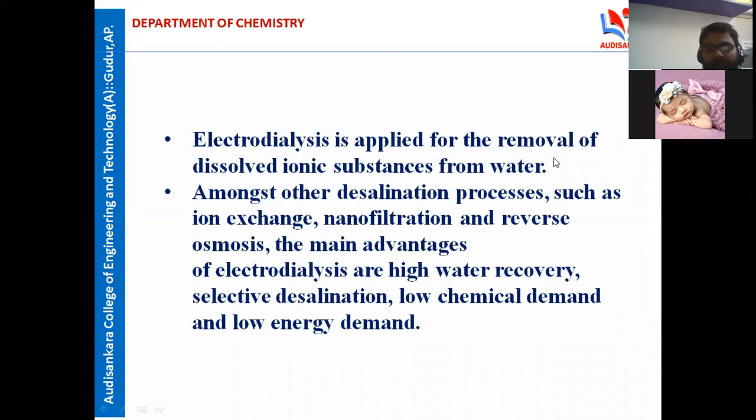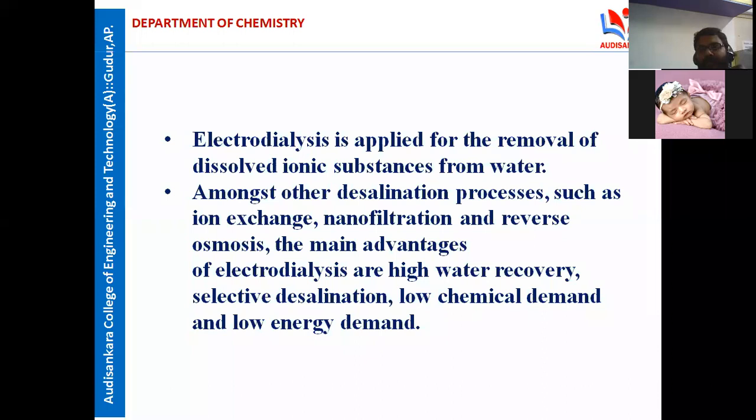Okay, I will repeat again. What is the basic principle? This is an electrochemical process. The charged particles, cations or anions, pass through the ion selective membranes and are attracted by a strong electric field with the electrodes. That is the basic principle.